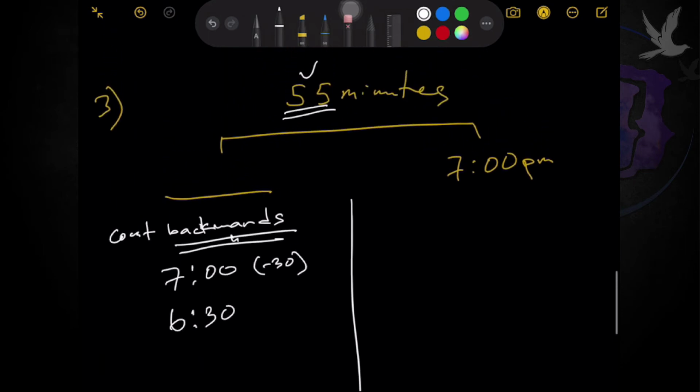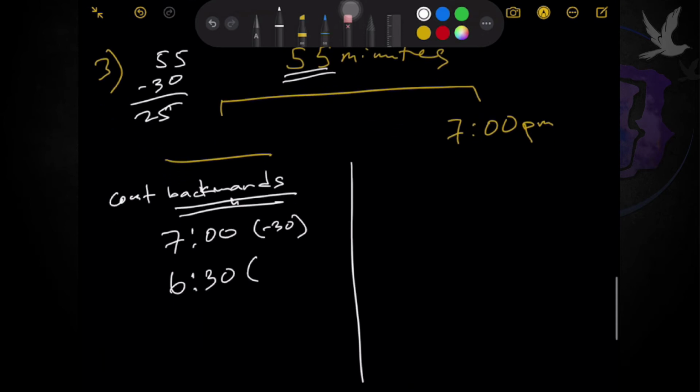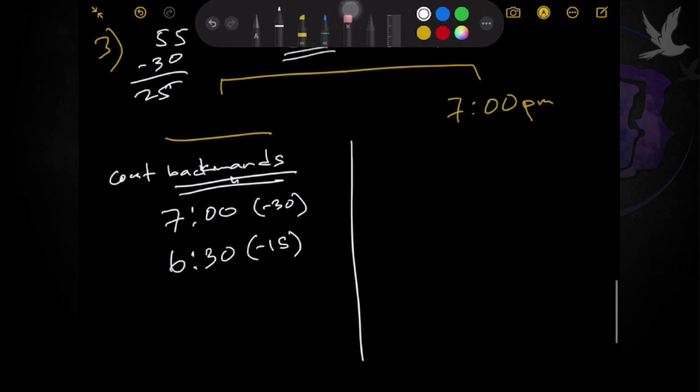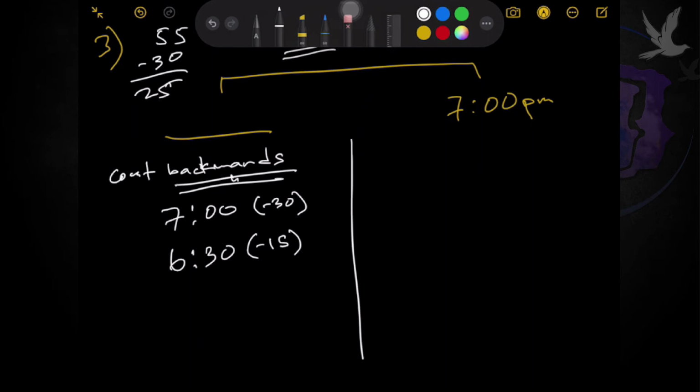Then, let's say, how many will we subtract here? We can directly go to the number of minutes left. If you notice, we have 55, and if we remove 30, we basically have 25 minutes left. But some of you might find it difficult, so we can just take part of it. Let's say 15. Let's take off 15. So, removing 15 minutes from 6:30 leaves us 6:15. Time left, if you remove 15 from the 25 minutes earlier, we now have 10 minutes left.